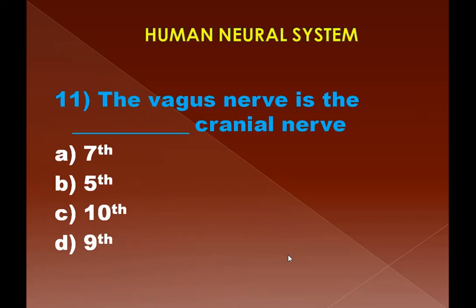Then going to question number 11. Now the questions will be on human neural system. Question number 11 is about the vagus nerve. The vagus nerve is the dash cranial nerve. Simple question. So which number is the vagus nerve? So as we know that it is 10th cranial nerve. C is the right option.